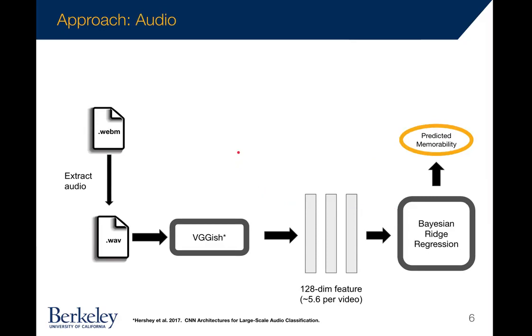Finally, our last modality and model is based on audio, which is a completely novel approach in this field. We extracted sound files from our original video file, then fed those sound files into a pre-trained convolutional neural network to get an audio feature. And we found that Bayesian ridge regression worked best with these features to produce our predictions.